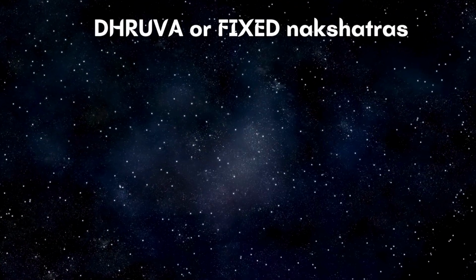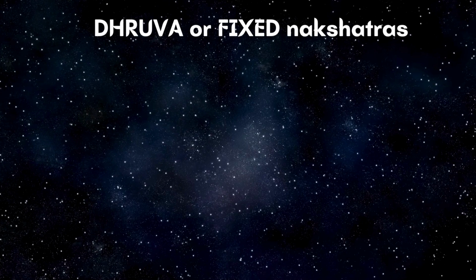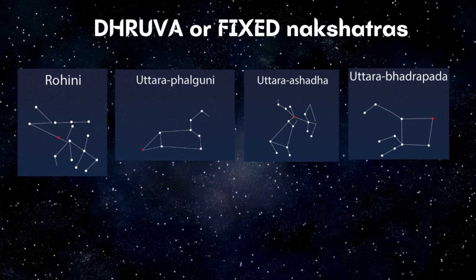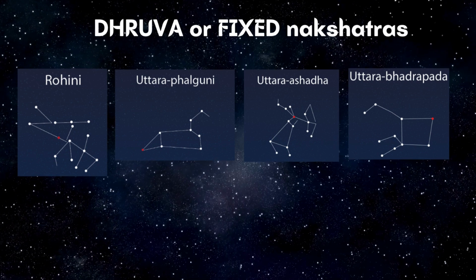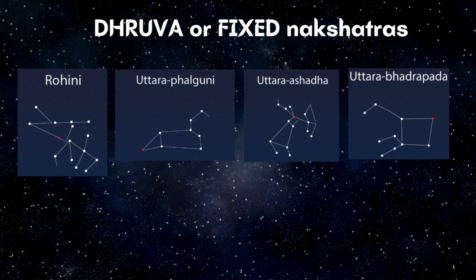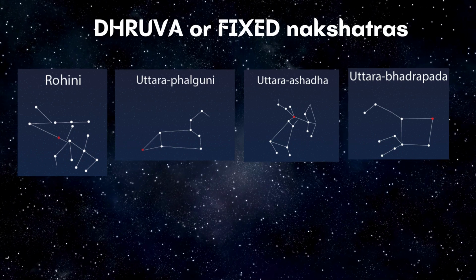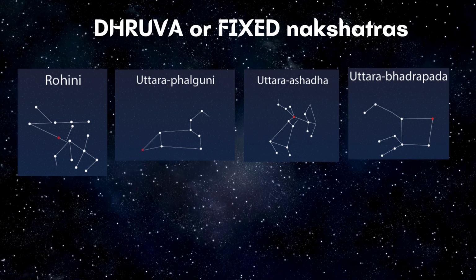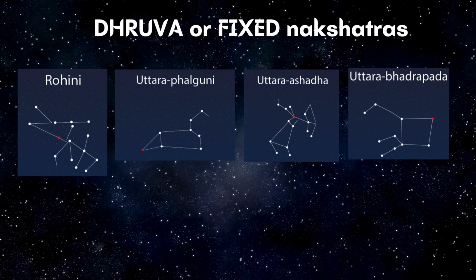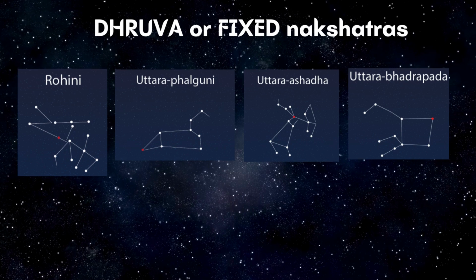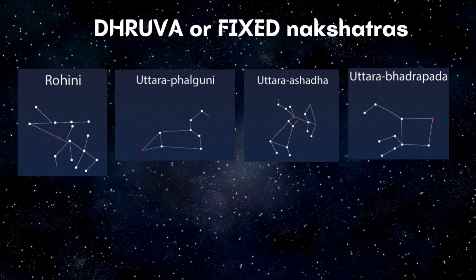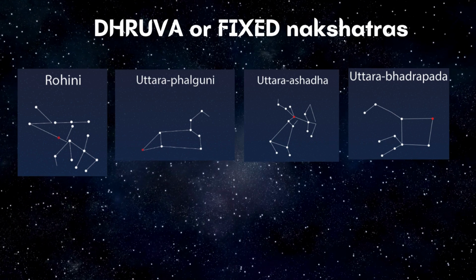The first category, Dhruva or fixed nakshatras, has mainly 4 nakshatras: Rohini, Uttara Phalguni, Uttarashada, and Uttara Bhadrapada. Rohini is of Vrishabha Rashi, and Uttara Bhadrapada is of Meena Rashi. Uttara Phalguni and Uttarashada are Tripadi nakshatras, because they are Surya's nakshatras, and Surya's nakshatras have 1 pada in an Agni Tattva Rashi and the other 3 padas in a Prithvi Tattva Rashi. Uttara Phalguni has the first pada in Simha Rashi and the other 3 padas in Kanya Rashi. Similarly, Uttarashada has the first pada in Dhanu Rashi, which is an Agni Tattva Rashi, and the other 3 padas in Makara Rashi, which is a Prithvi Tattva Rashi.